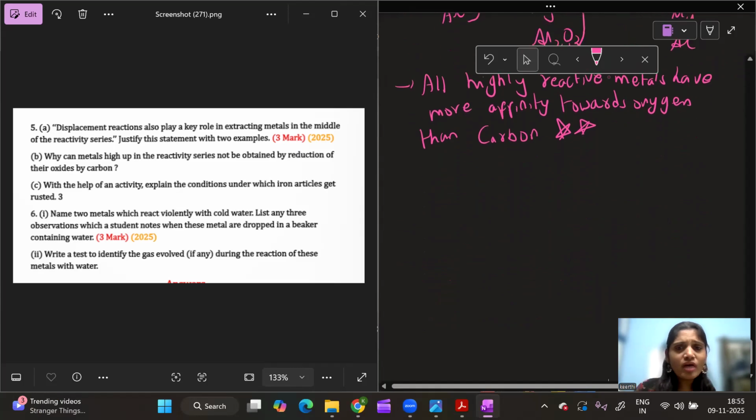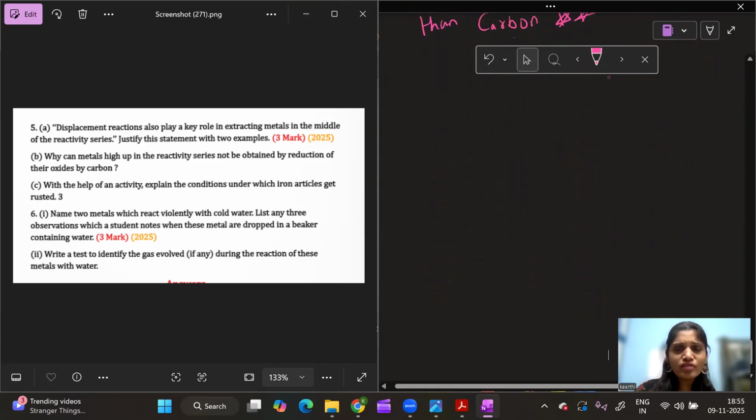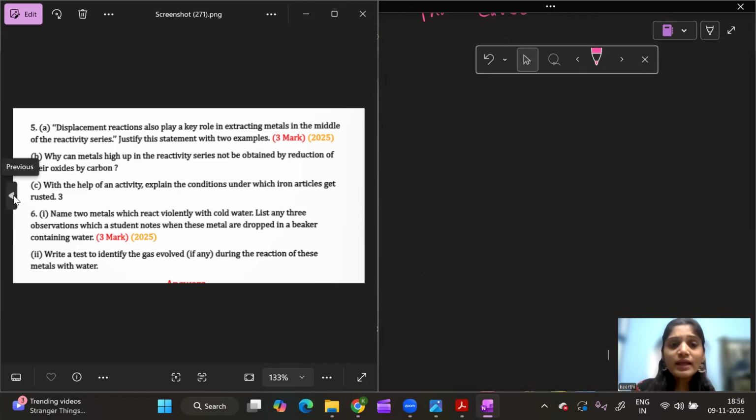Next question: with the help of an activity, explain the conditions under which iron articles get rusted. You have an activity in NCERT for this, and I'll try to explain it using that activity. What are the conditions needed for iron articles to get rusted?